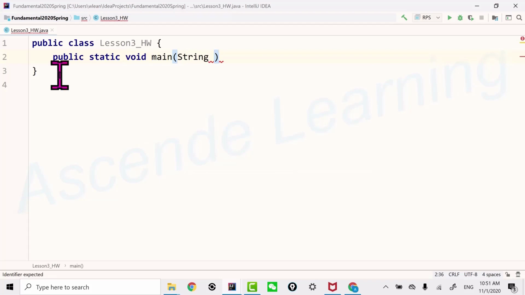Public static void main, and String, uppercase, square bracket, followed by some name. Usually, I do argv. Some people do args. This doesn't really matter. If you want to have fun, you can say whatever. Not a semicolon, because semicolon is a special character that indicates the end of a sentence, right? So you can come up with some name, but not anything that is illegal. You just use your intuition.